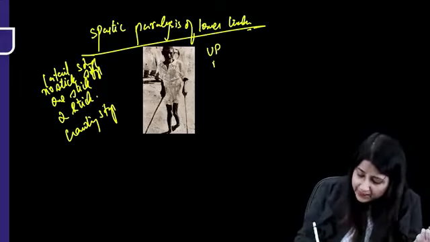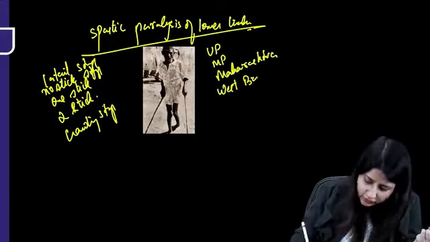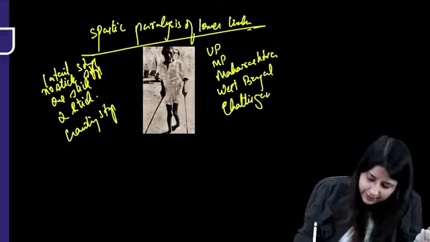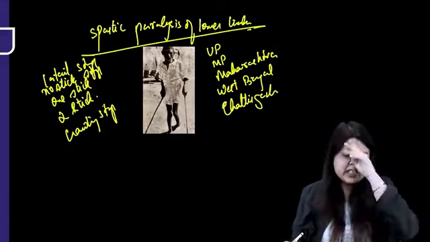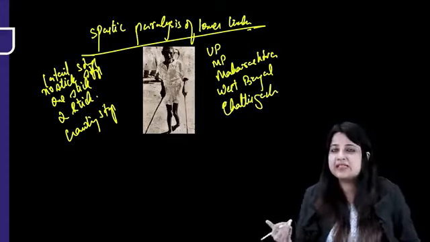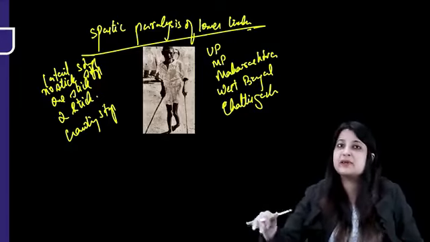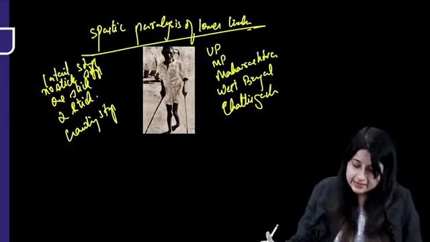Mostly seen in UP, Madhya Pradesh, Maharashtra, West Bengal, Chhattisgarh. Now remember one thing, if a question comes that a person hailing from UP presents with spastic paralysis of lower limb, and his diet includes some dal, what is it? Neurolathyrism.